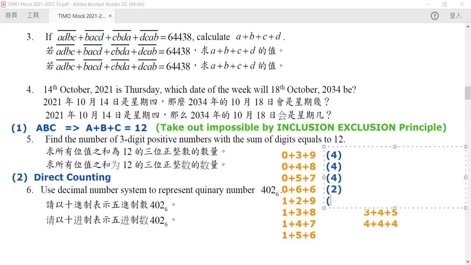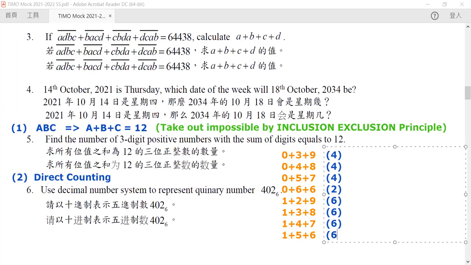So for our first, starting from 1, this number can be rearranged among these 3 digits. So there are 6 different ways of doing this, 3 times 2 times 1. The same thing goes for our 138, 147, 156. These are all 6.